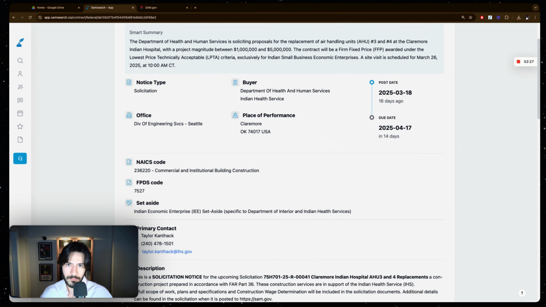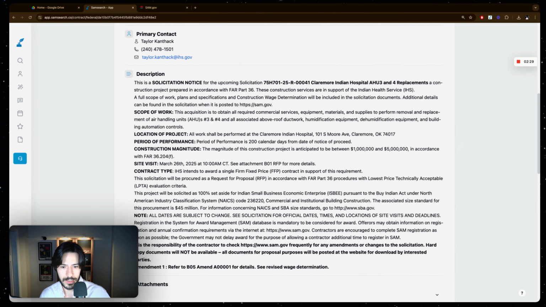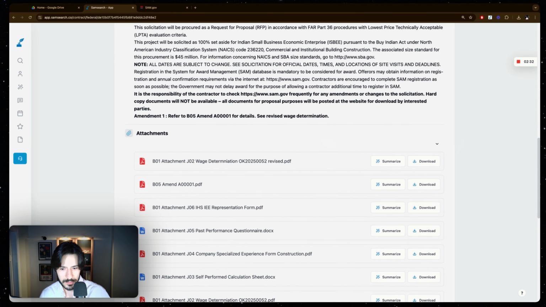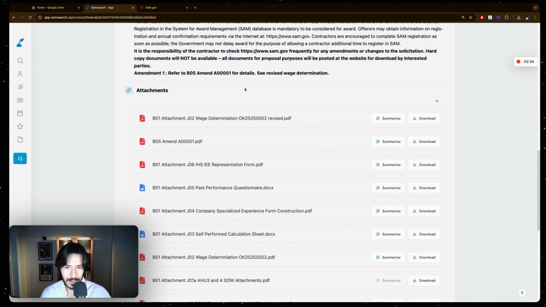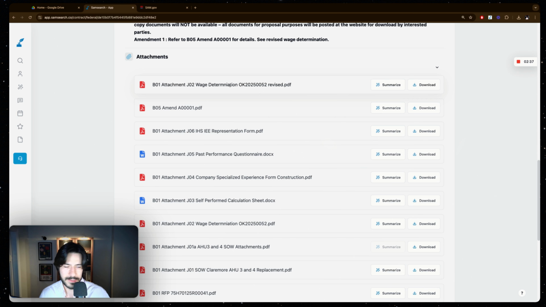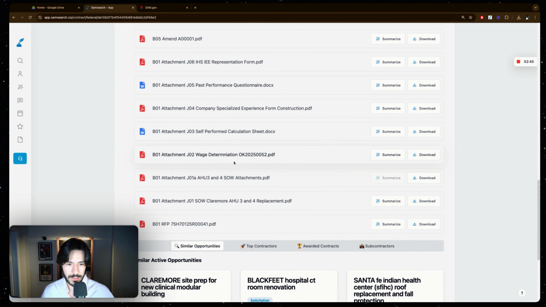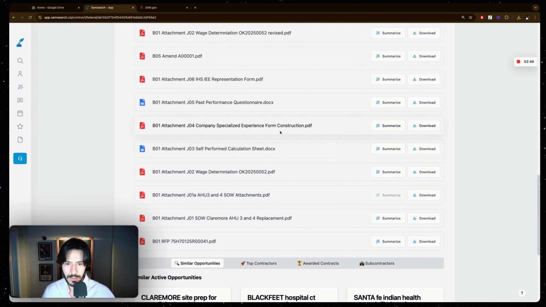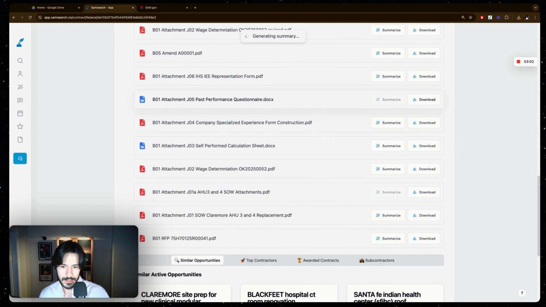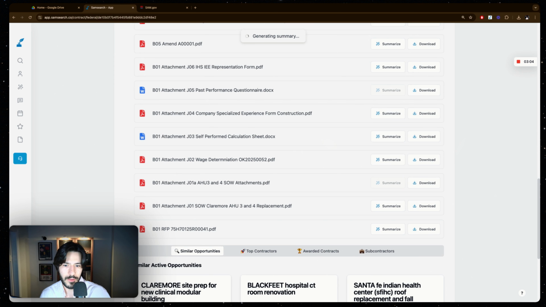Now, let's say we want to go a step further than just getting a summary. We want to understand the requirements and understand the attachments on a deeper level. In a lot of cases, you are getting a title that makes sense. Others have numbers that don't make any sense. So you can tell this one is wage determination, but we want to get more information, for example, on, I don't know, the construction form or past performances questionnaires. So instead of reading the document, what I'd like to start off with is summarizing it to make sure, is this the right document that I want to read more on, or is this the right document that I want to spend my time investigating?